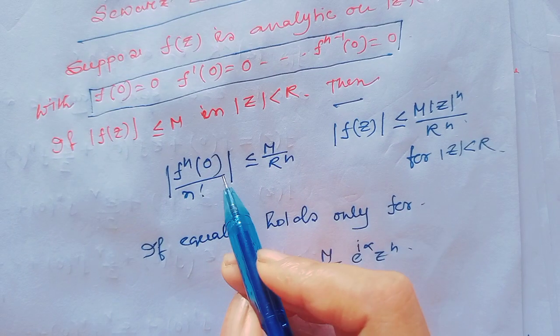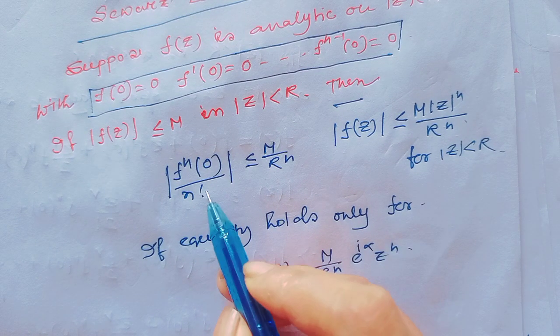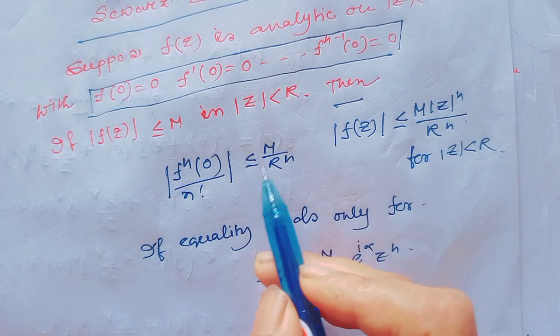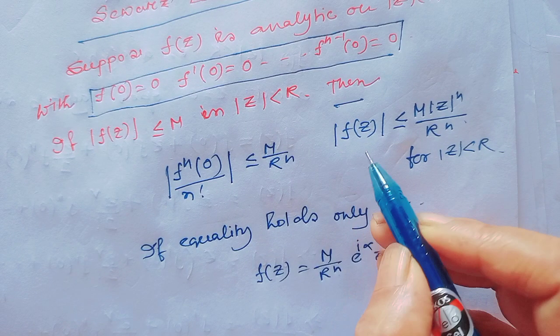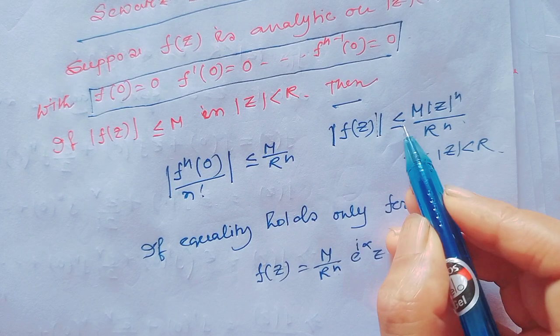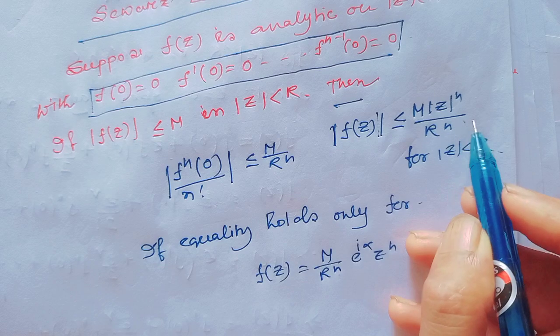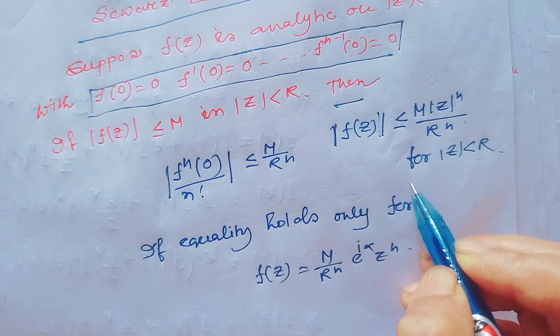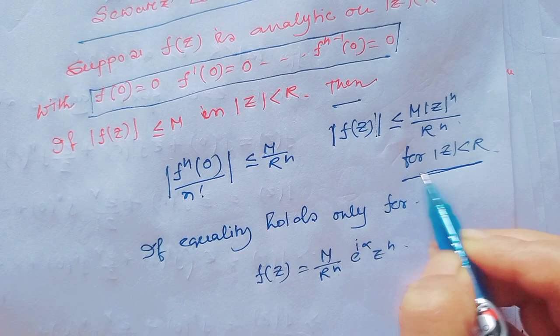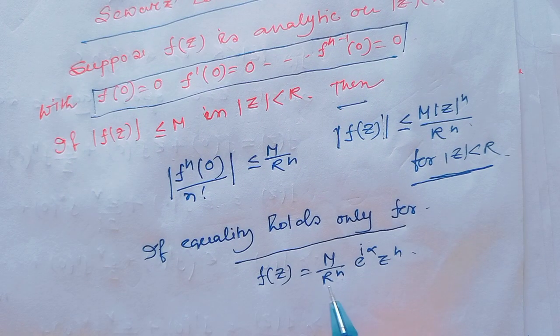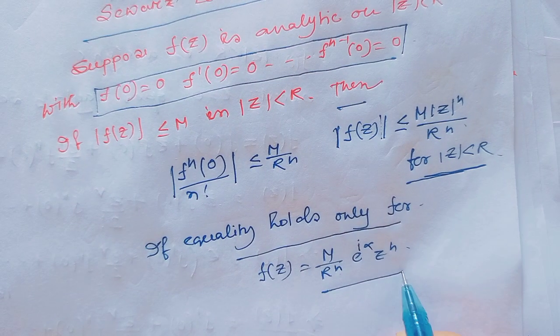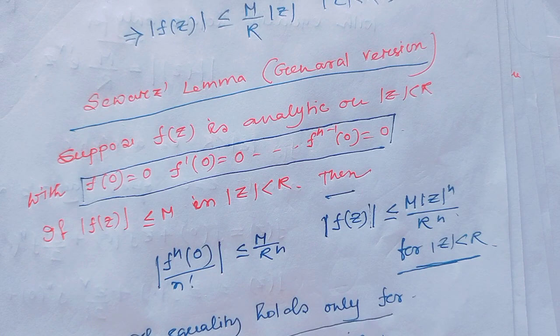So |f^(n)(0)|/n! is less than or equal to M over r to the power n, that implies |f(z)| is less than or equal to M|z|^n divided by r^n, and this is true for |z| < r. If the equality holds, then f(z) equals M over r^n times e^(iα) times z^n. This is the general version of Schwarz lemma.